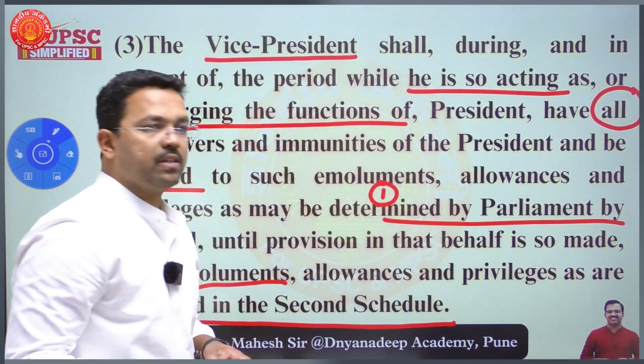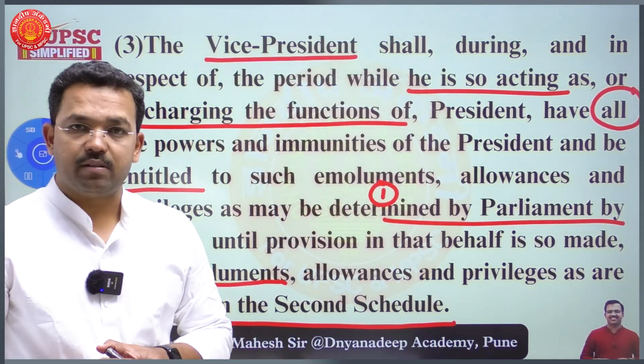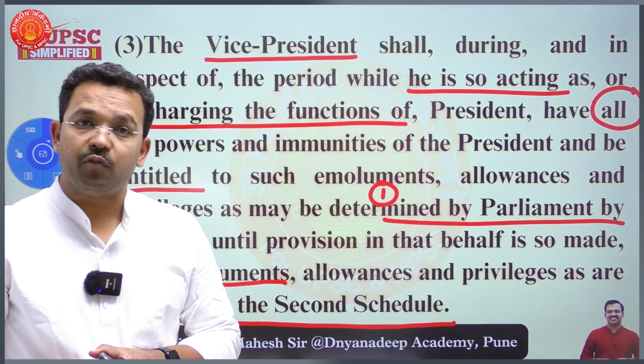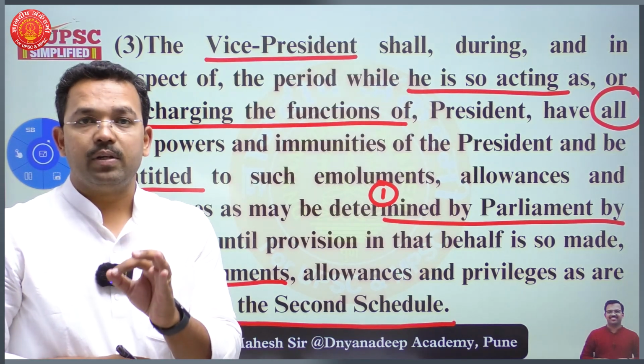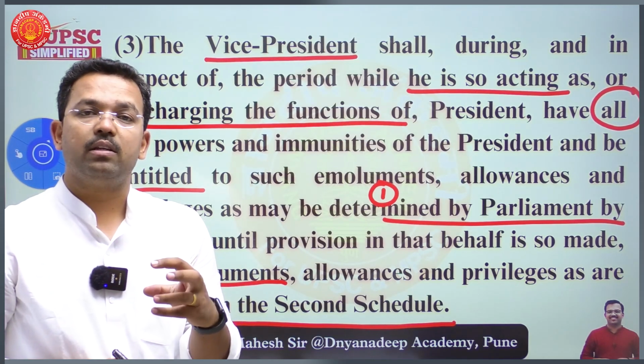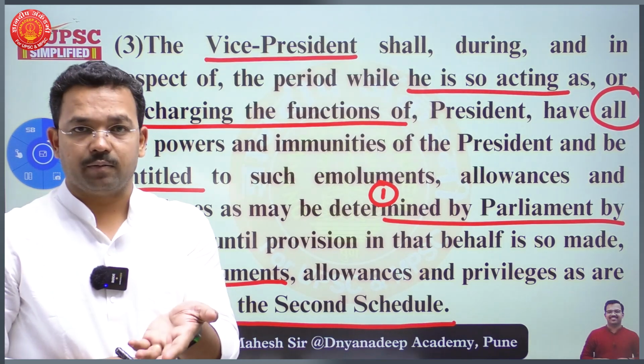When the Vice President is acting as President or discharging the functions of the President, emoluments, allowances, privileges and all other things shall be decided by the Parliament of India.